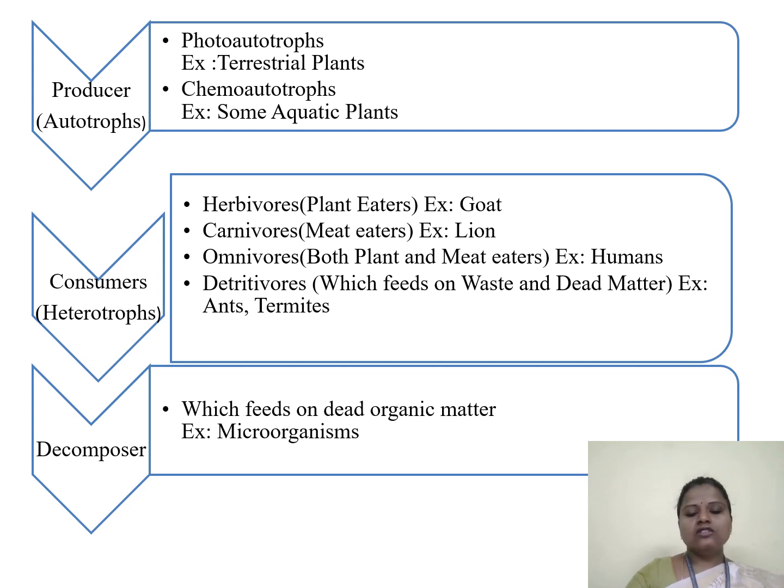And decomposers. Decomposers feed on dead organic matter. Like scavengers, we can take the example of vulture, and we can take the example of microorganisms. With this we complete the structure of an ecosystem.